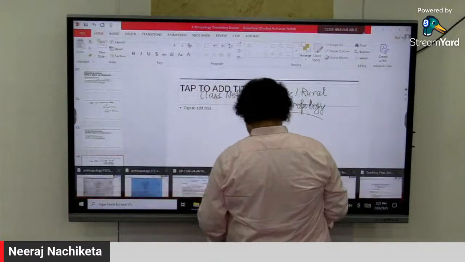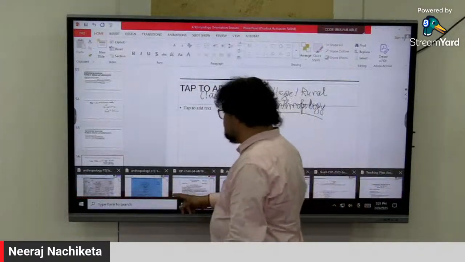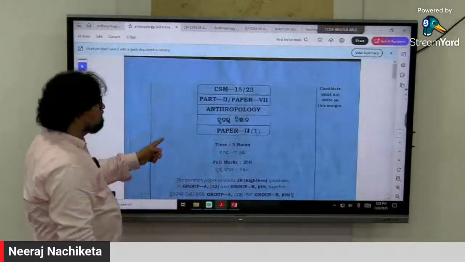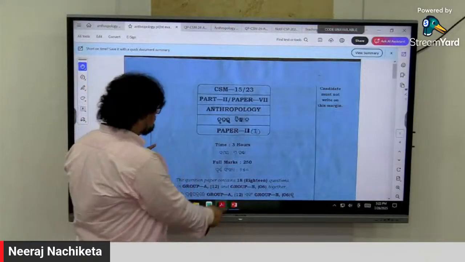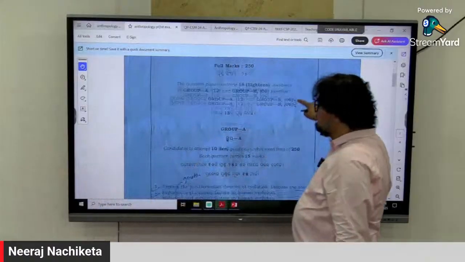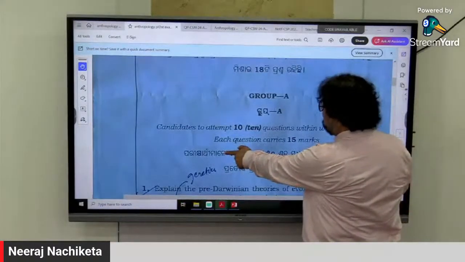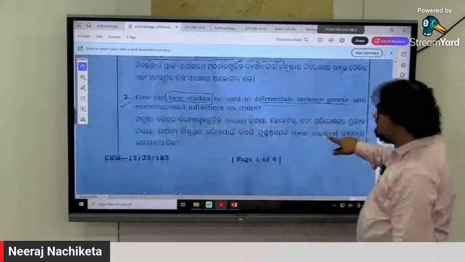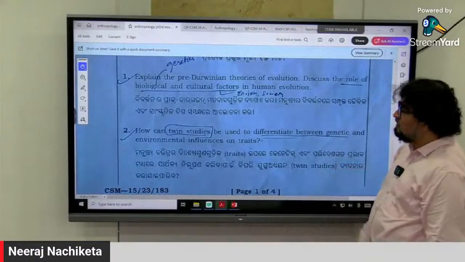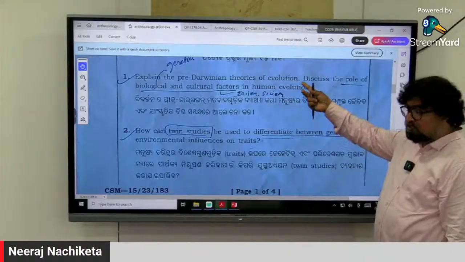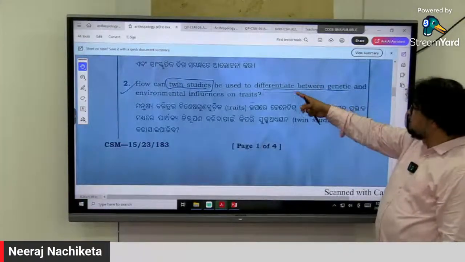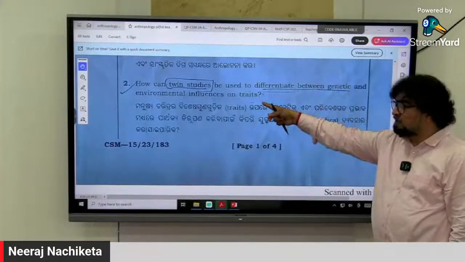If you see the OS exam, this is the OS exam paper. It is the Odisha Public Service Commission exam, 250 marks, Group A, with Part A and Part B. If you see the questions, this is paper 1: pre-Darwinian theories of evolution. Twin studies used to differentiate between genetic and environmental influence on traits.